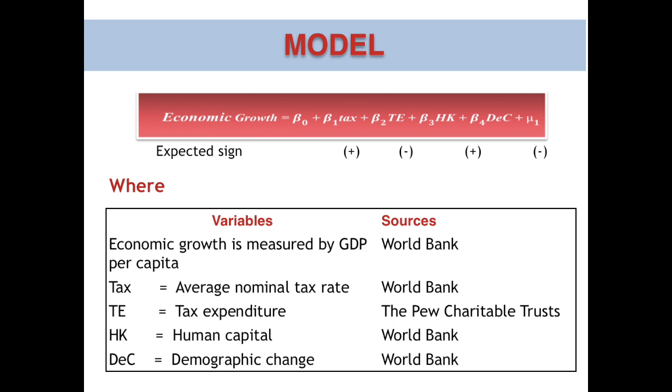Economic growth represents gross domestic product. Tax is the average nominal tax rate. Tax expenditure represents tax avoidance. Human capital comes from the level of education by an average of 15 years. And demographic change comes from population growth.